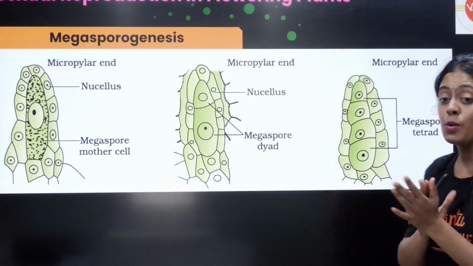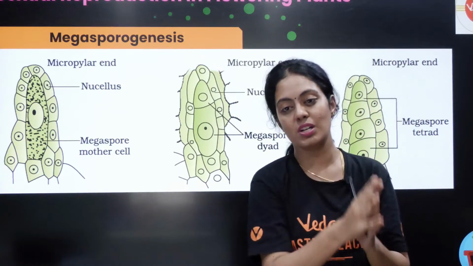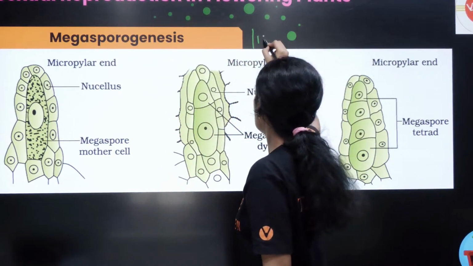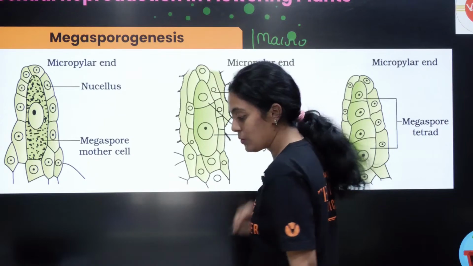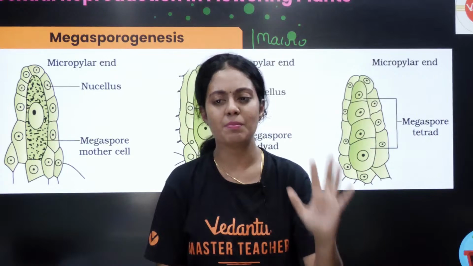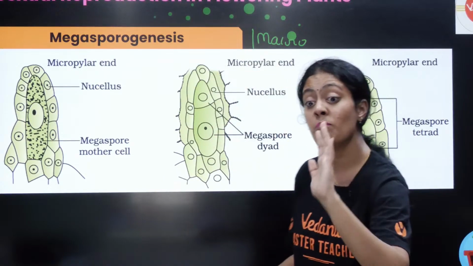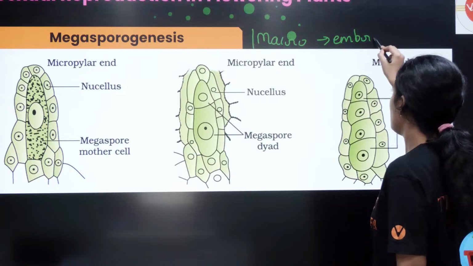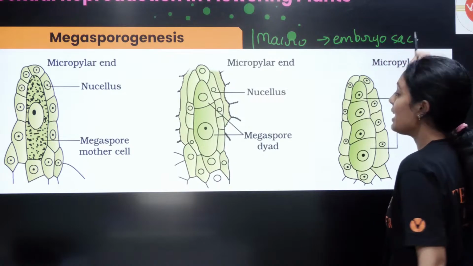Then we are going to talk about megasporogenesis or macrosporogenesis. இத நாம என்னன்னு கூட சொல்றோம், we call it as macrosporogenesis also பசங்களா. அப்படினா என்ன மேம்? Very simple. It is the development of embryo sac. So என்ன நடக்கும்?